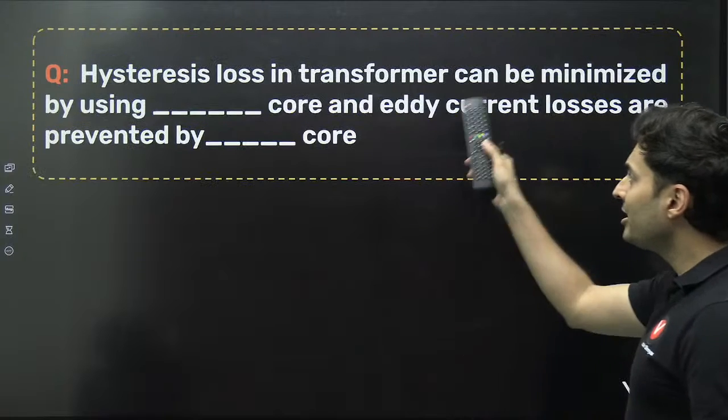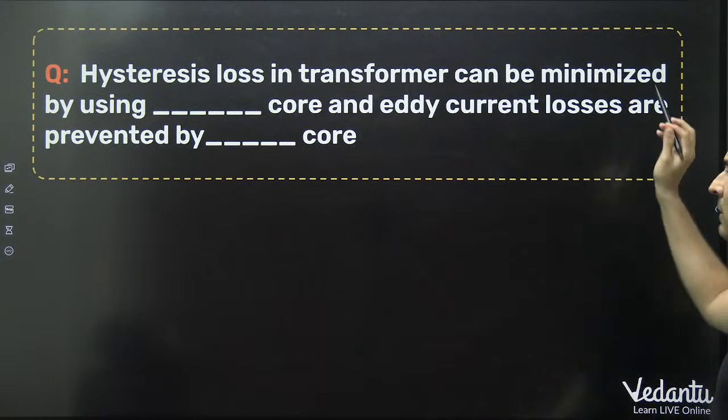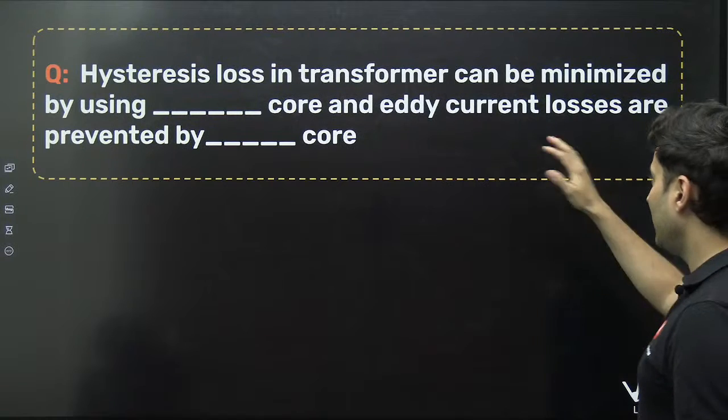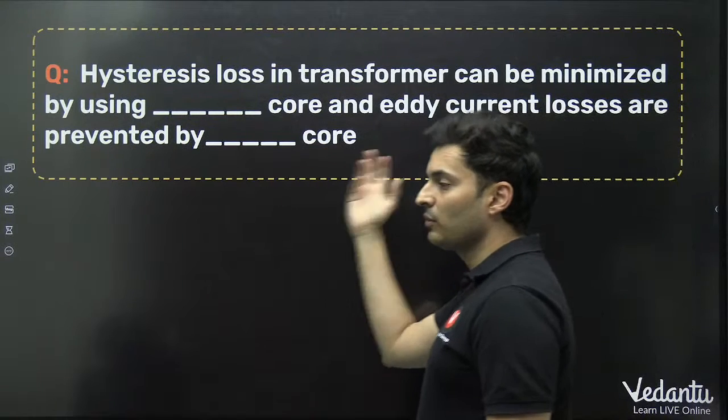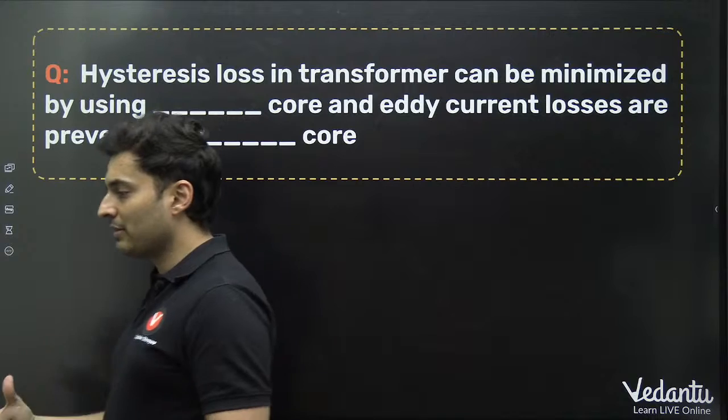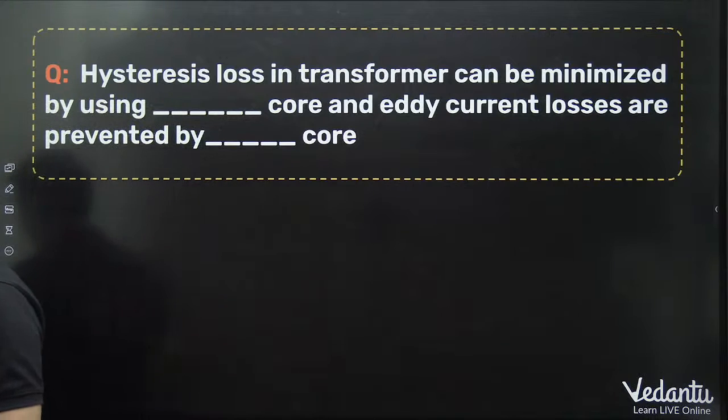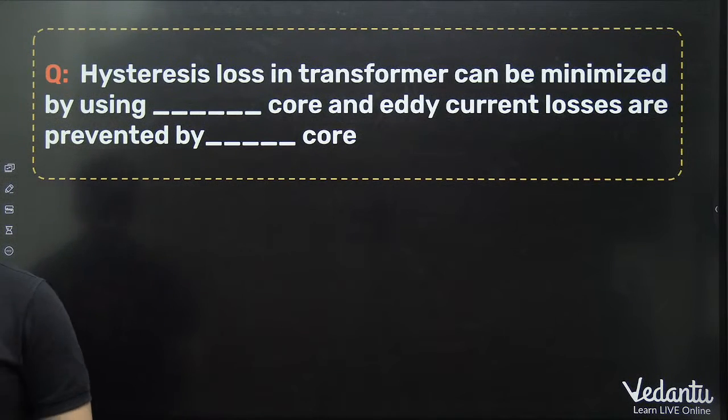Very nice. Hysteresis loss in a transformer can be minimized by using what core, and eddy current loss can be prevented by using what? How do you prevent these losses?